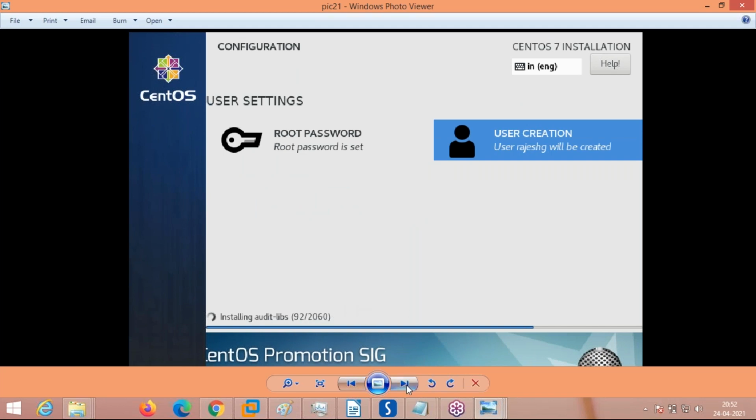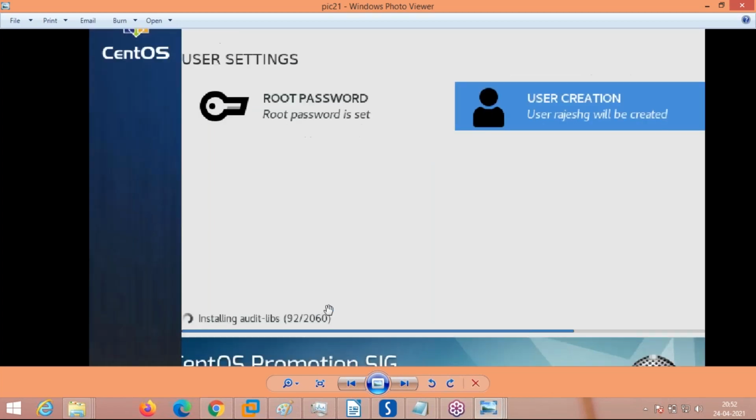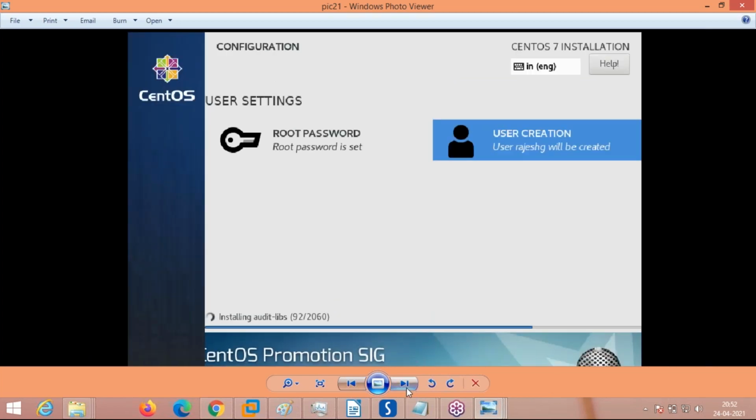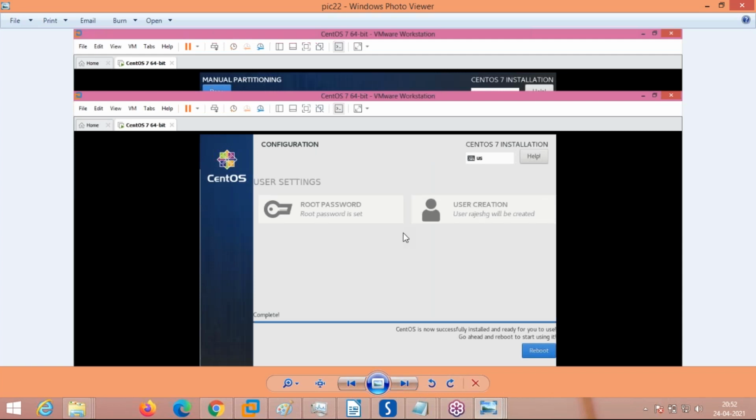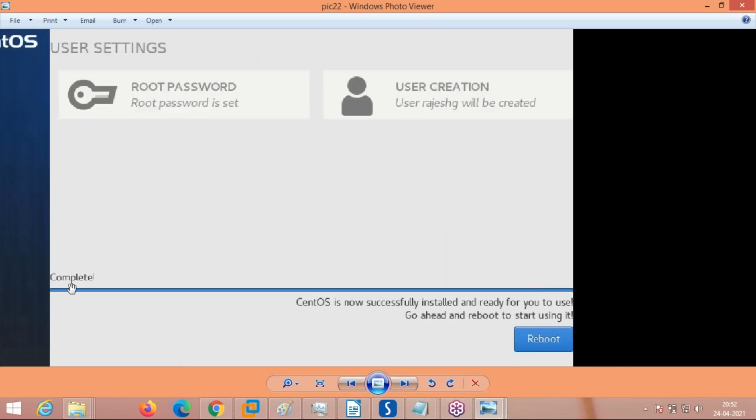Okay. Now see, after the installation process of all the packages, 2060 packages which is highlighted here, if it finishes, I'm going to the next window. See, it will ask like this. Completed. CentOS is now successfully installed. Ready for you to use. Go ahead and reboot. It will ask for a reboot.